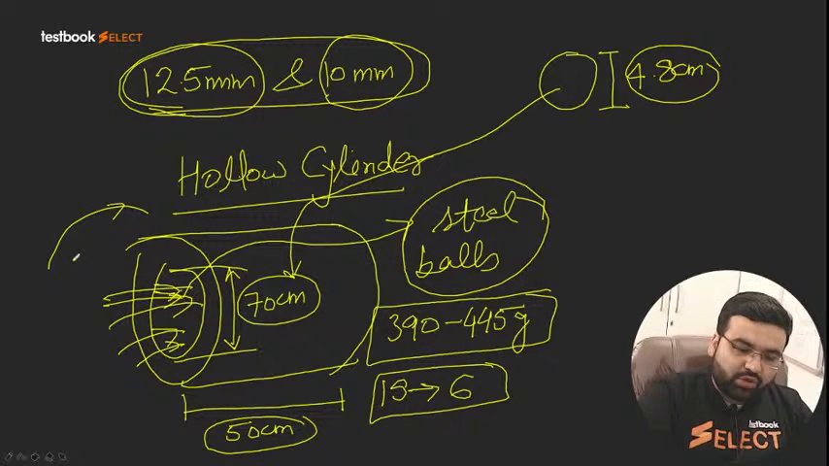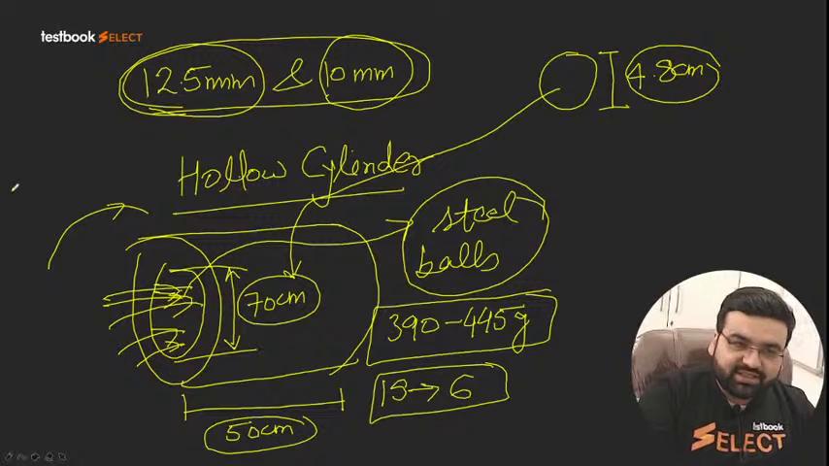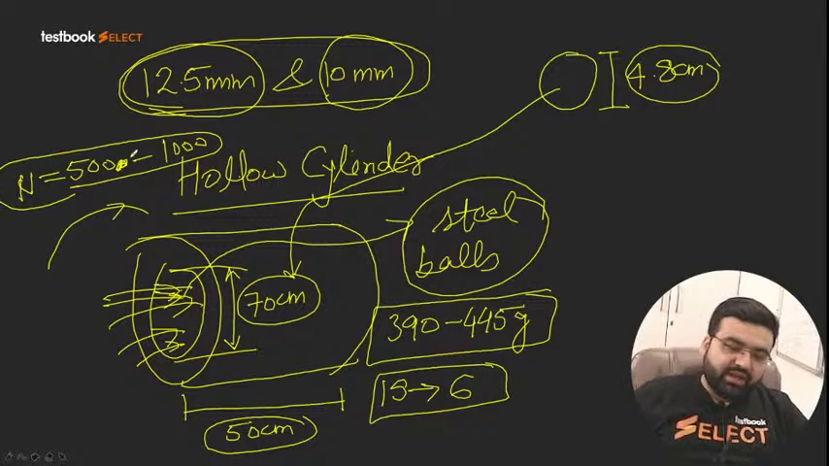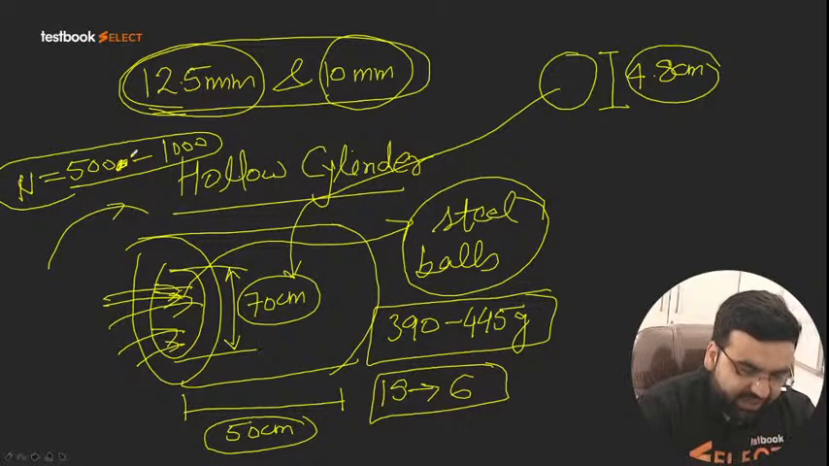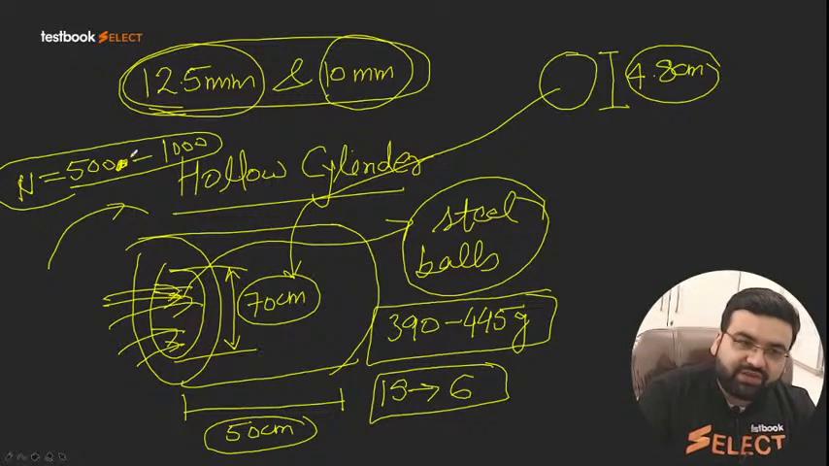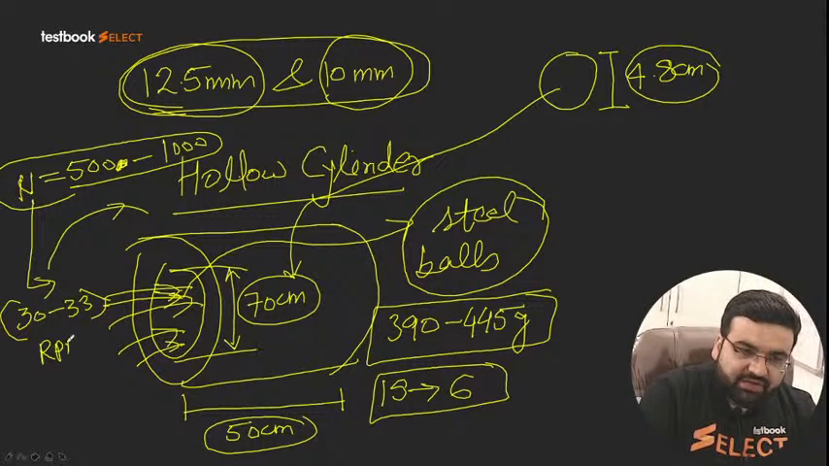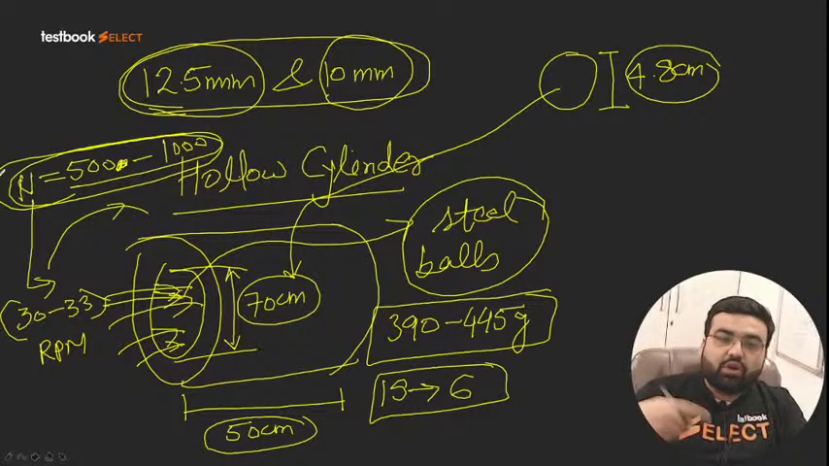This cylinder is actually rotated, and the number of revolutions, N, is 500 to 1000, depending upon the type of aggregate that we are using. That is the total number of revolutions we are giving. And the speed, in RPM, is 30 to 33 revolutions per minute that we are providing, and the total number of revolutions is between 500 to 1000.